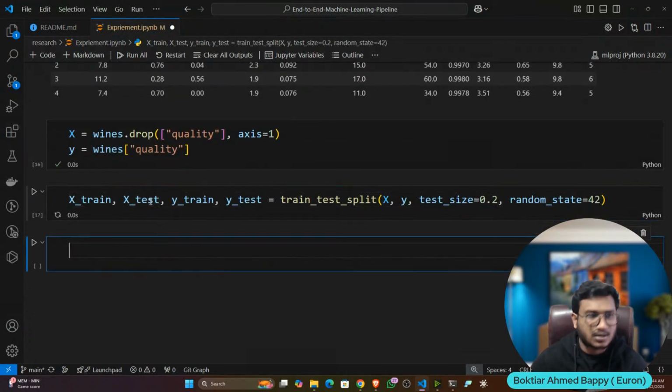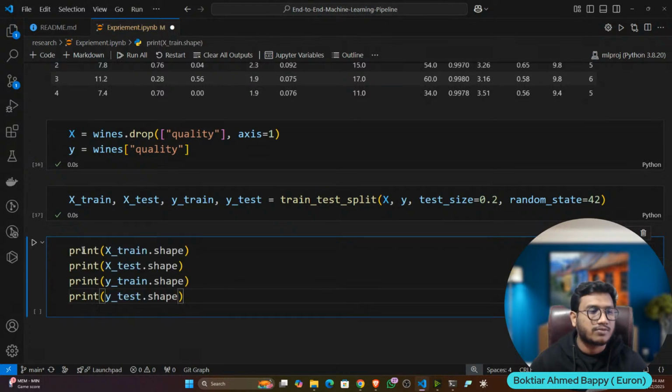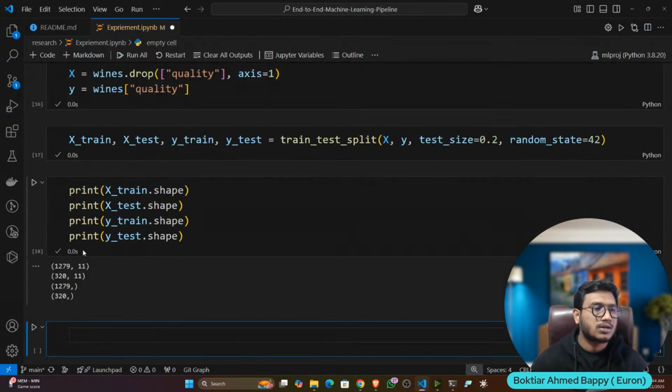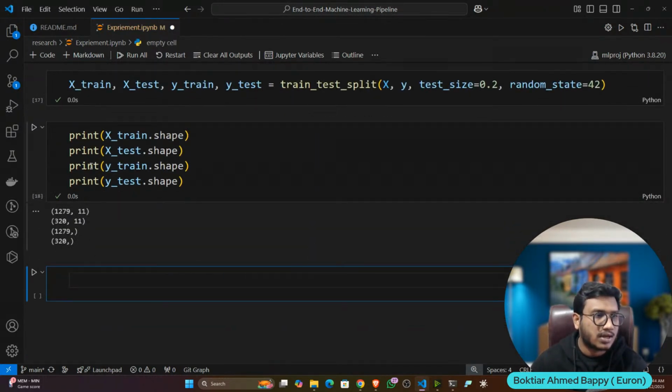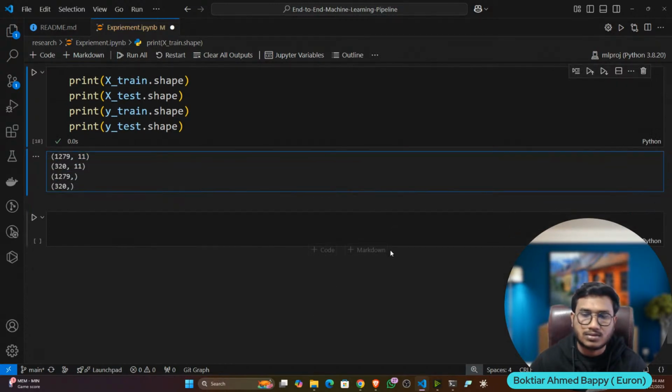Now let's do it. If you want to see the shape of each distribution, here is the result. You can see I have 1279 rows for training, 11 columns, and for testing I got 320 rows. This is the entire distribution.